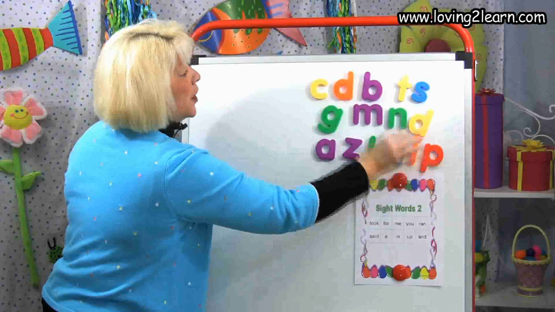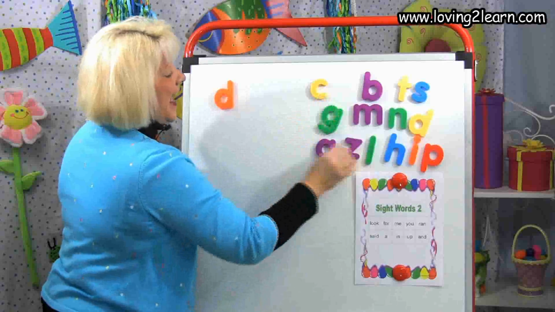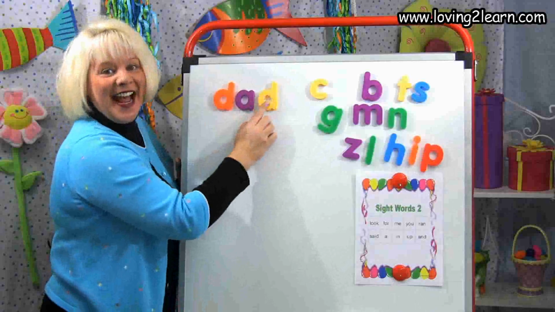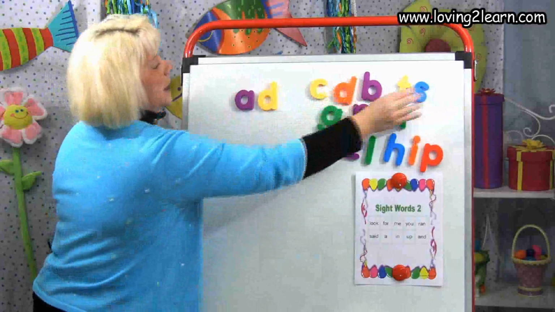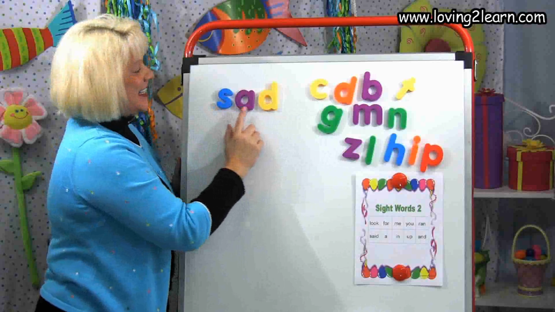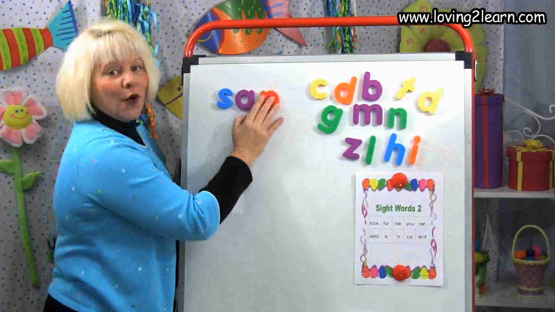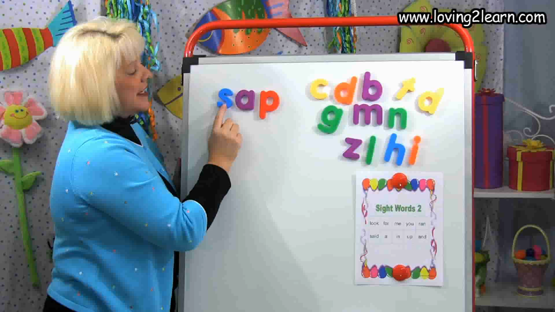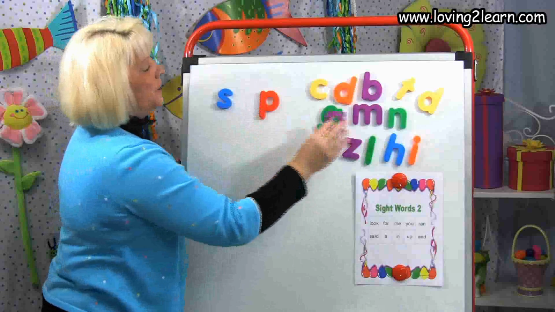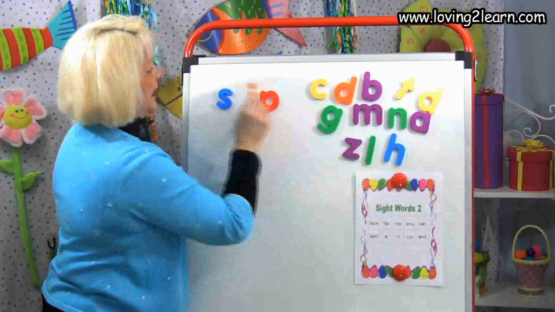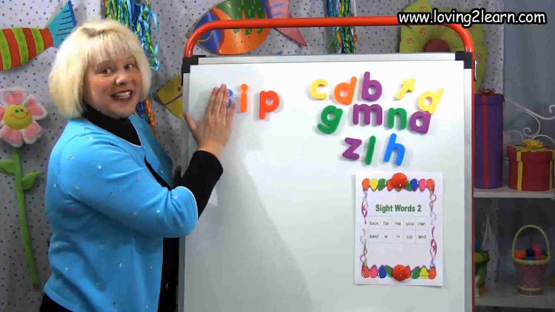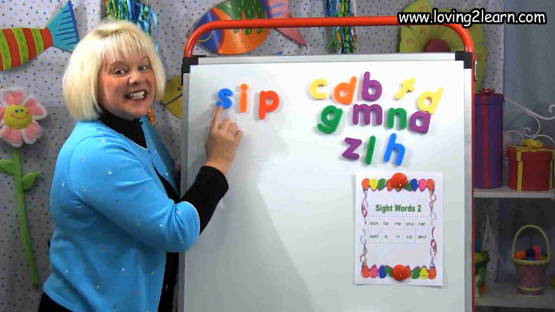We're going to start with the word dad. All right, I'm changing the first letter. What's the word that I made? Sad. What word did I make? Sap. I'm going to take the A out and I'm going to put an I in here. What word did I make now? Here's the ip chunk. Sip.